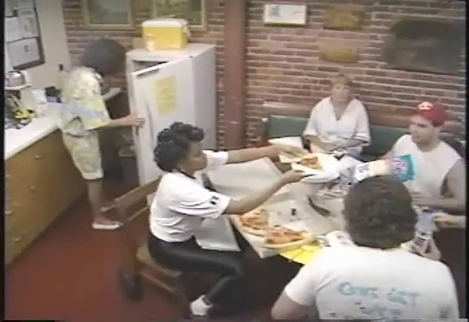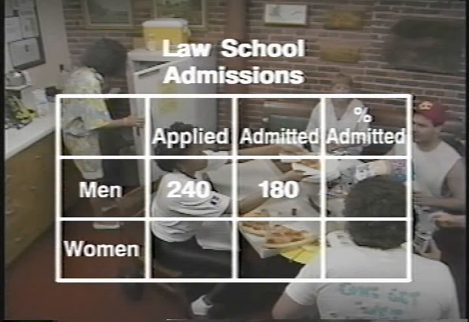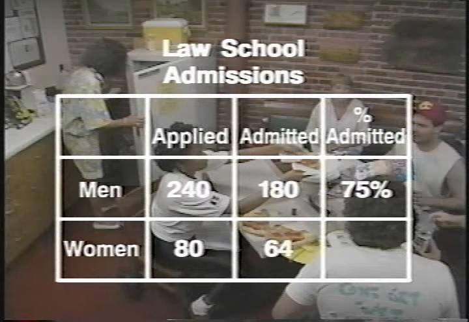Frankly, law is regarded as a party school, and you don't find many City Law graduates on the judicial bench. Anyway, 240 men applied to law school, and 180 were given places, a rather unselective rate of 75%. Only 80 women applied, but 64 were admitted. Fully 80% of the female applicants. So both the law and business schools admitted women at a higher rate than men.